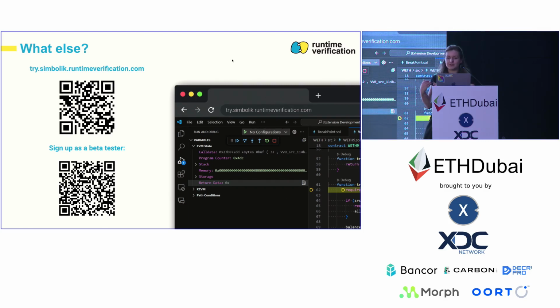It has a VS Code interface, so it's very usable, and it hasn't been released yet, but there is a demo that we have published. You can find it via this link on the slide. In addition, we are currently looking for beta testers. So if that is something you would be interested in, please let us know and sign up.